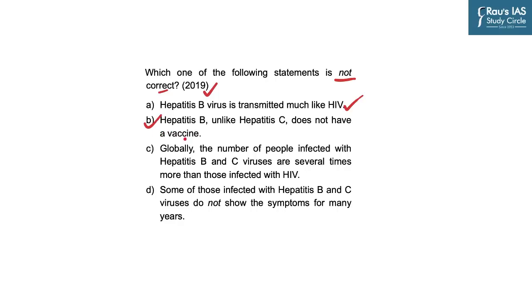Then statement C, globally, the number of people infected with hepatitis B and C viruses are several times more than those infected with HIV, which is also correct and hence cannot be the right answer because you have to identify the incorrect statement. And similarly, statement D was also correct because some of those infected with hepatitis B and C viruses do not show symptoms for many years, just like HIV. And so now you can understand that to be able to answer a standard difficult question in prelims examination, you will have to understand the disease and not all the diseases.